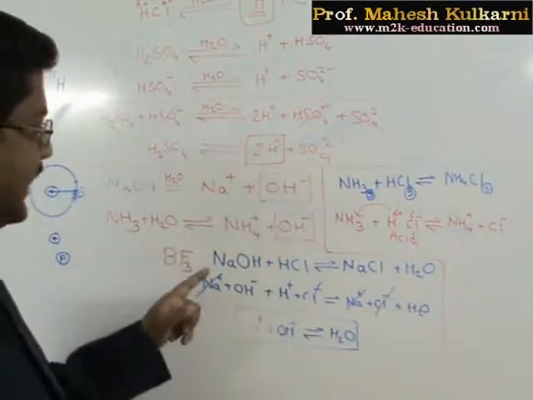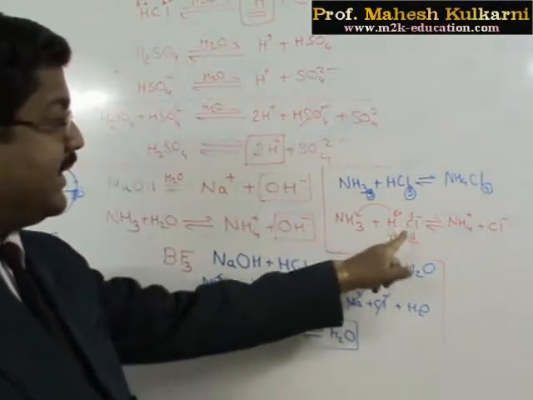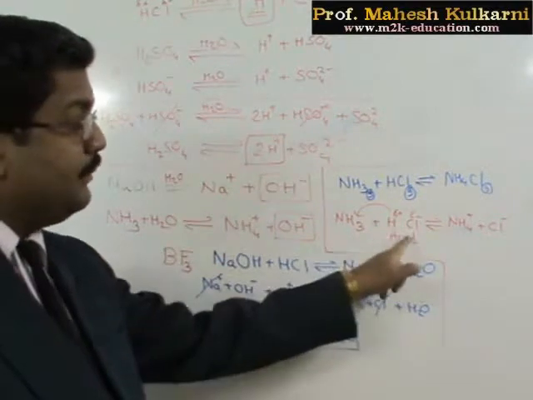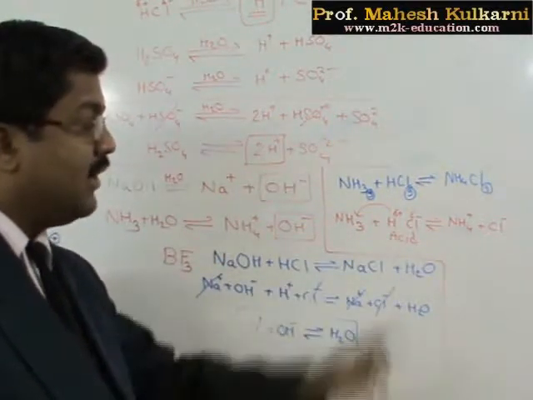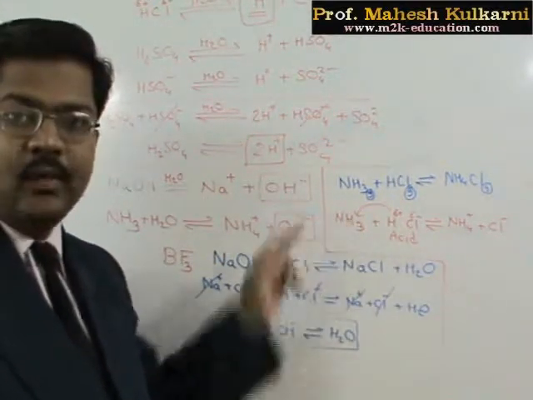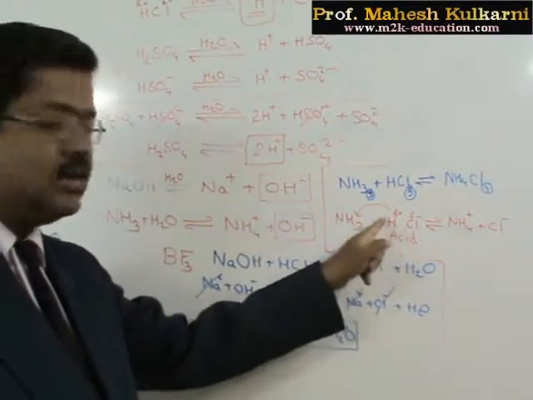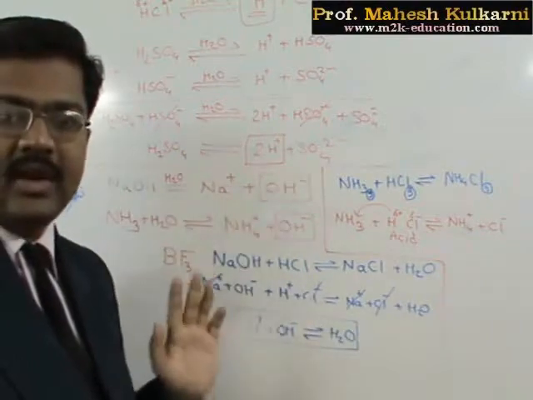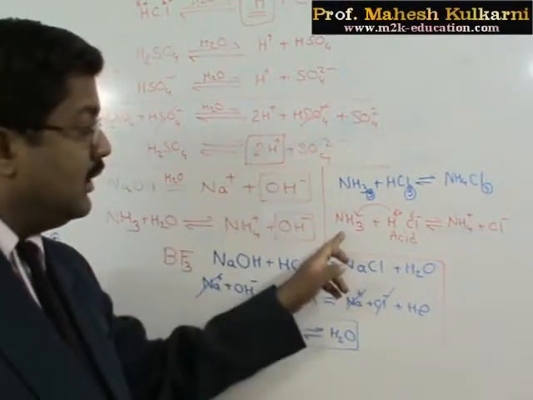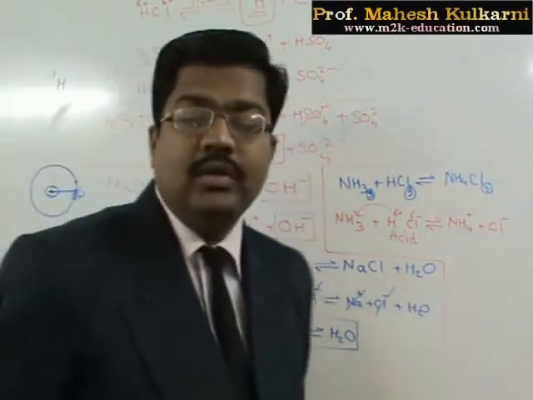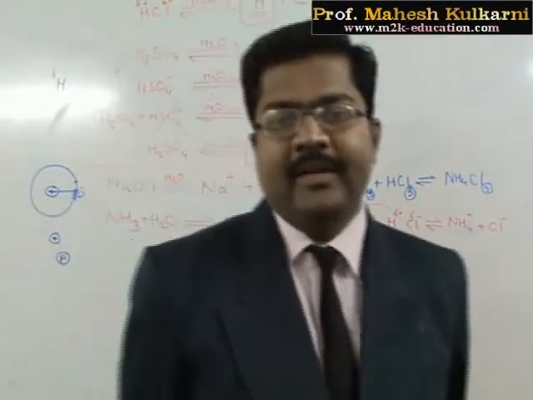We have discussed this reaction. So in the same way, I am writing this reaction once again. This is termed an acid. Why? Because it is donating H plus ion. When? Anytime. So in the gaseous state also this H plus ion is donated, therefore this is called an acid. Now what is a base according to the Lowry-Bronsted concept?